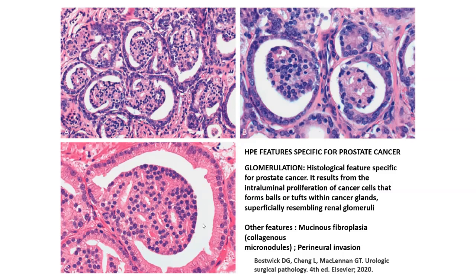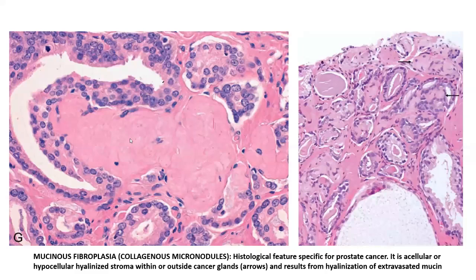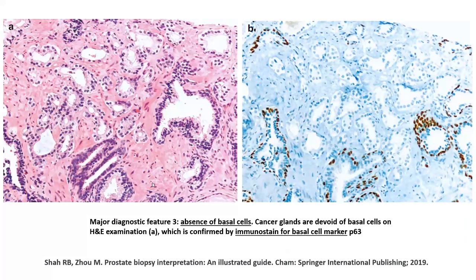Sometimes they tend to form small round balls within the lumen, wherein you can appreciate those small glandular spaces giving rise to a glomeruloid appearance. So this glomerulation is another important soft clue for diagnosing a prostatic acinar carcinoma. Sometimes the extravasated mucin, which is ruptured out of the glands, could become collagenized, giving rise to a structure known as collagenous micronodules. So those are again soft clues. And the absence of the basal cells is one of the most important things which helps to identify a prostatic